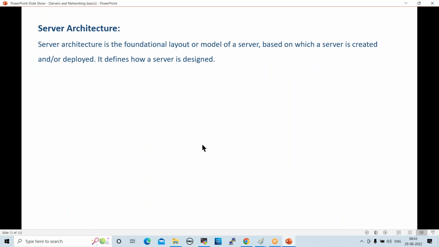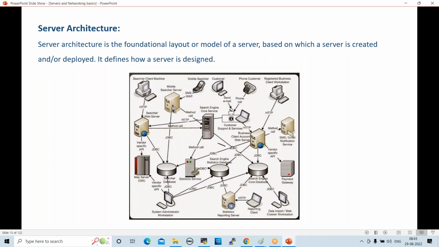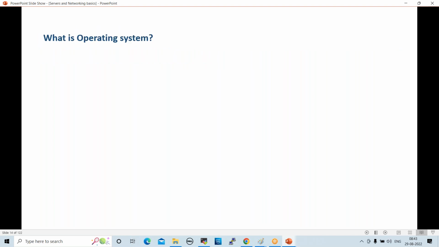Next one. For this server architecture, while working on infrastructure and AWS services, we'll go deep dive. Okay, so this is server architecture, we'll go deep dive, right? Next one. What is an operating system, anyone?